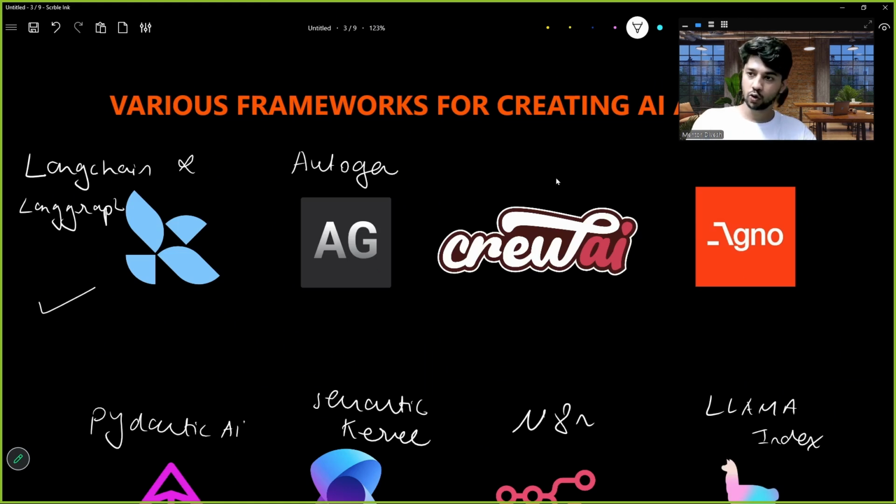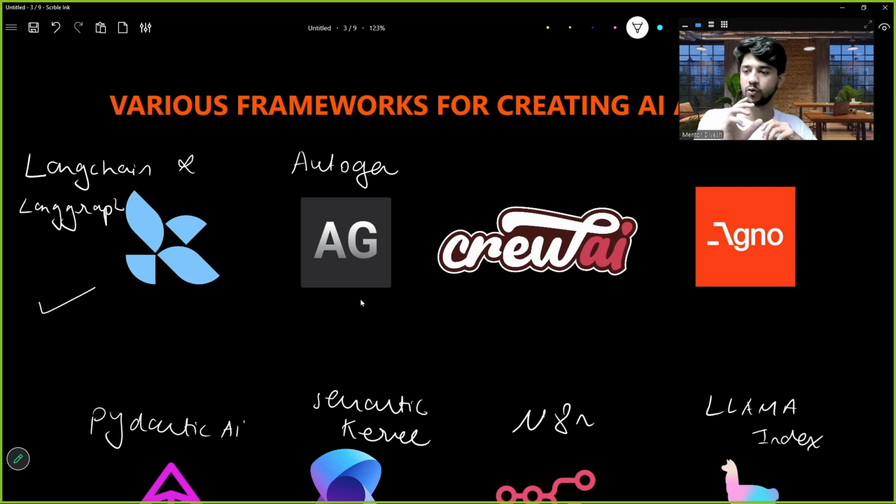Let us talk about CrewAI. CrewAI is also used to make multiple AI agents. So all of them have their own functionality. CrewAI gives you ready to use tools and you can directly make your multi-AI agents. In AutoGen and LangChain, you will have to program small things, right? In AutoGen also you can control AI agents on a smaller level. In CrewAI, you cannot control them on a very small level. You can control them on a high level. You can just design them for this task, that task, and directly they will run.